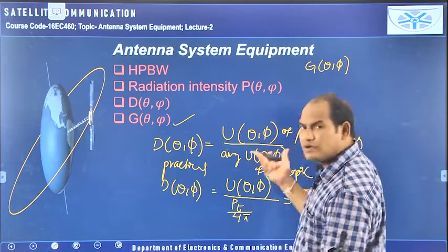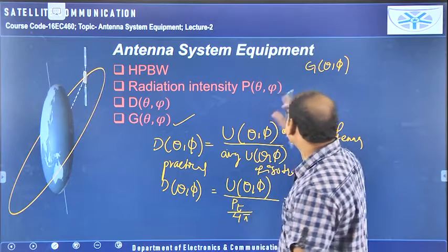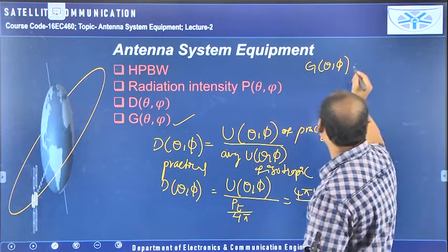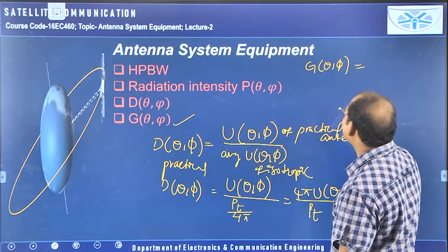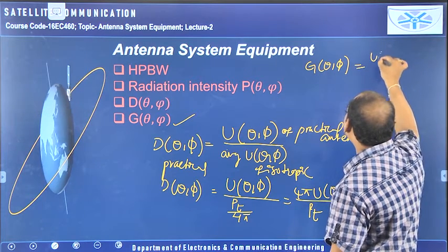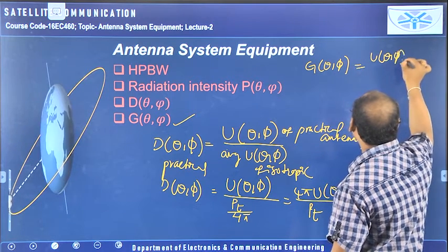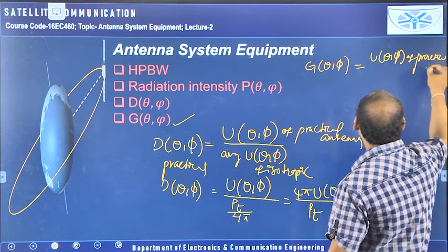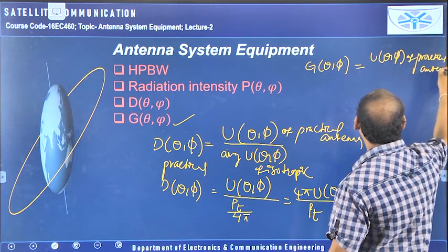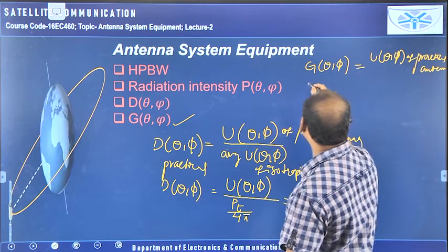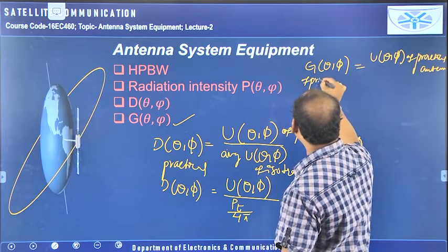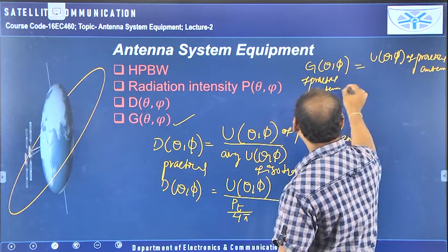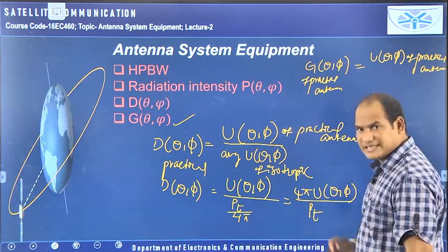The mathematical equation of gain and directivity are somewhat similar, so see carefully. The gain of theta comma phi is equal to the radiation intensity of the practical antenna for which you are calculating. So when you need the gain of the practical antenna, it is equal to the radiation intensity of the same antenna.